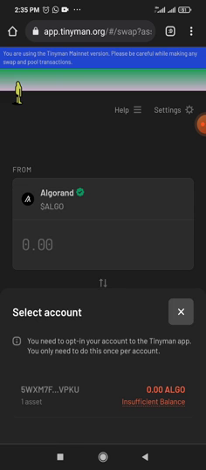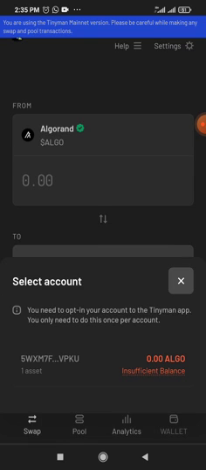You need to opt in your account to this tiny app. You only need to do this once per transaction. What this means is that in the Argo and in the Solana blockchain, for you to add a new coin to your account, you need to pay a transaction fee, a mining fee, to add that access.